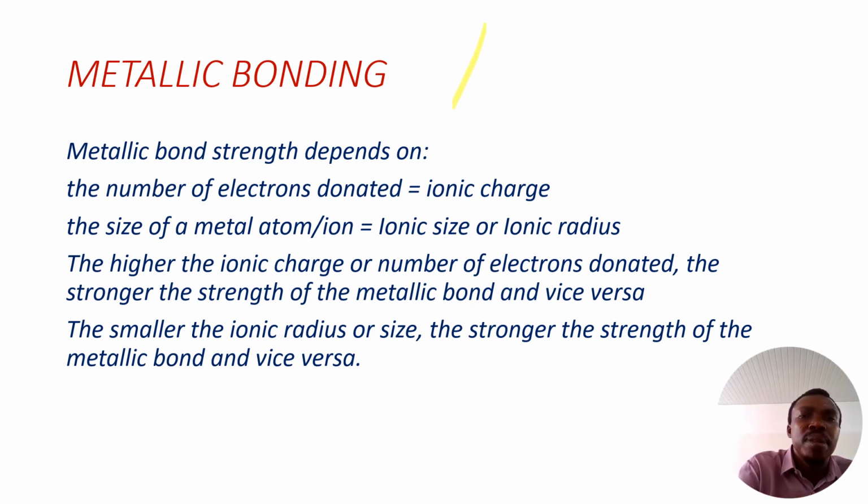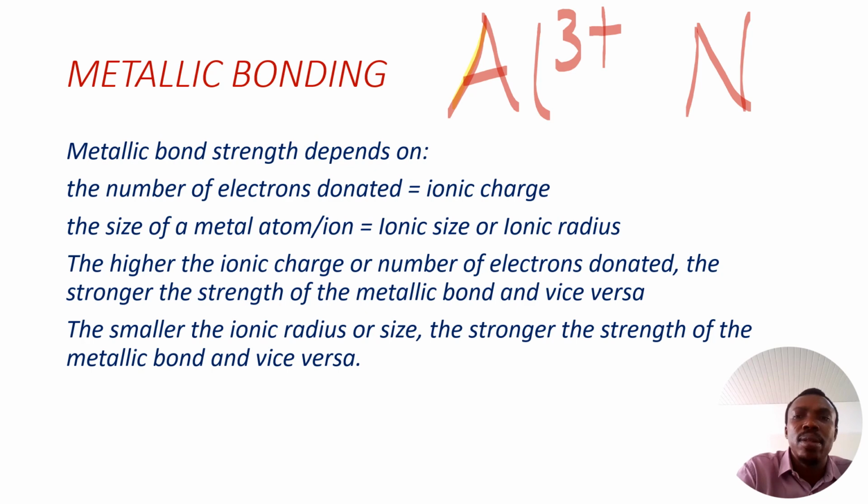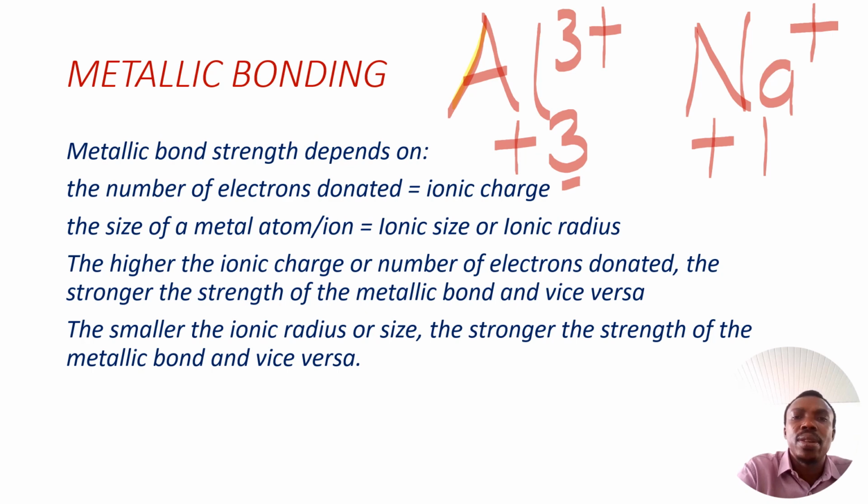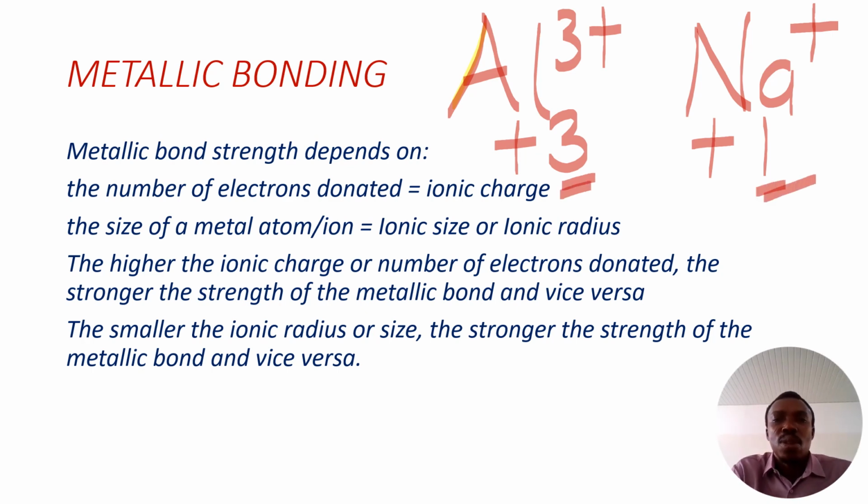Aluminium, for example, ionizes by losing 3 electrons, so the ionic charge is plus 3. Sodium ionizes by losing 1 electron, so the ionic charge is plus 1. So 3 electrons are donated for aluminium, and 1 electron is donated for sodium. So the strength of the metallic bond in aluminium is stronger than the strength of the metallic bond in sodium. Sodium is soft, so it can be cut with a knife.